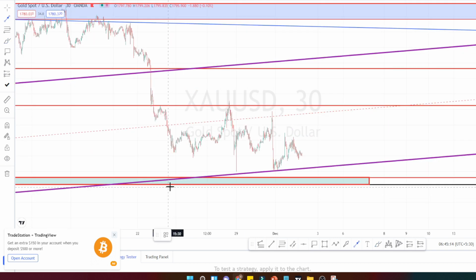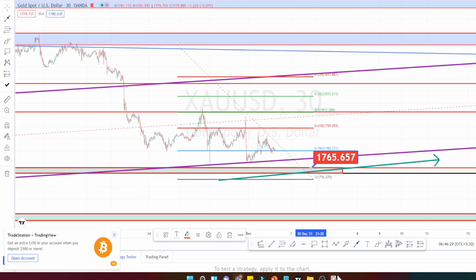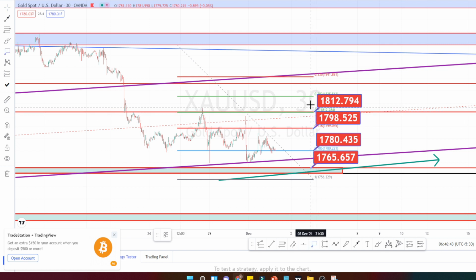Presently, I have drawn a channel pattern. If it respects this channel pattern, we can expect an upside movement for now. This is going to be the support. Currently, the price action is testing this support level. The next level of resistance is going to be here, and the next resistance is going to be at this level here, and the next resistance is going to be over here, and this is going to be the topmost resistance.